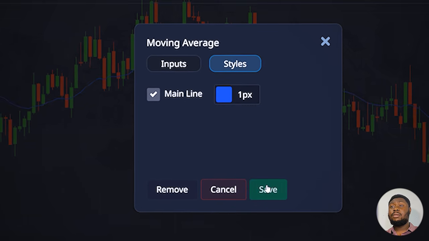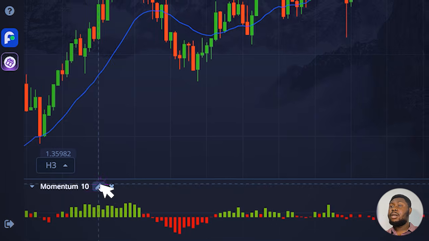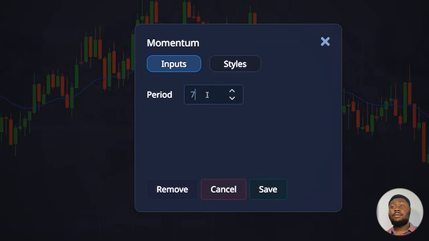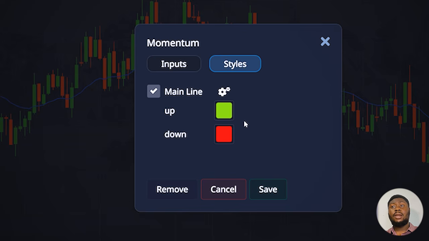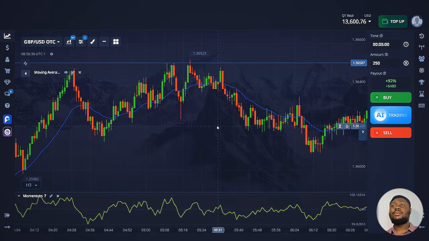Now let's customize the momentum indicator. I'll reduce the period of the indicator to 7. It is necessary for the indicator to react faster to market changes. In the style settings, I'll change the display type to live. Now everything is ready for work.